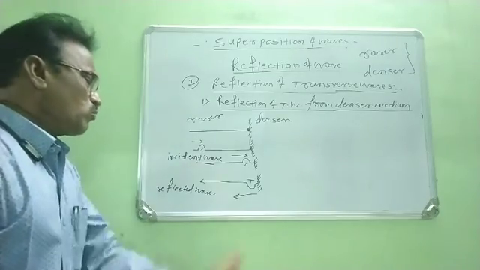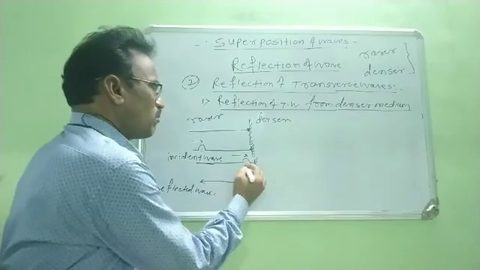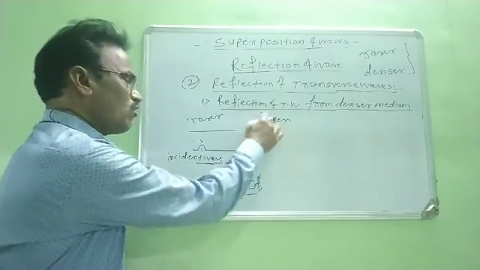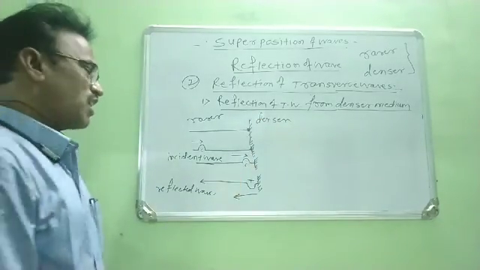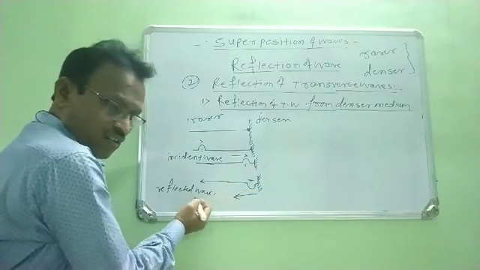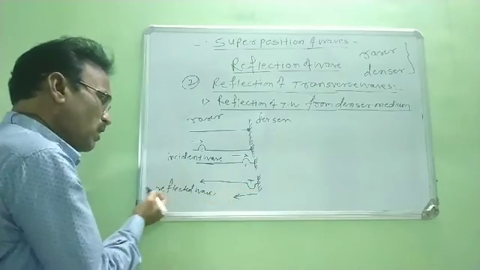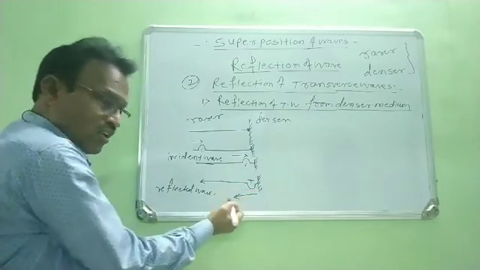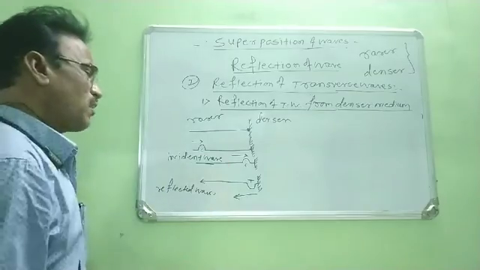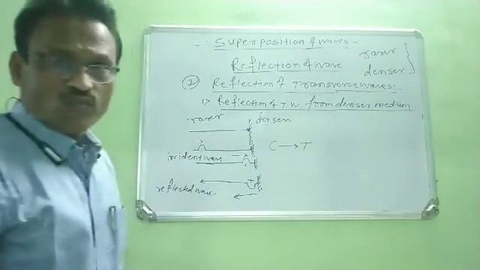Therefore, we observe that when transverse waves travel through the rarer medium and are incident on the denser medium, the crest gets reflected back in the same medium as a trough.